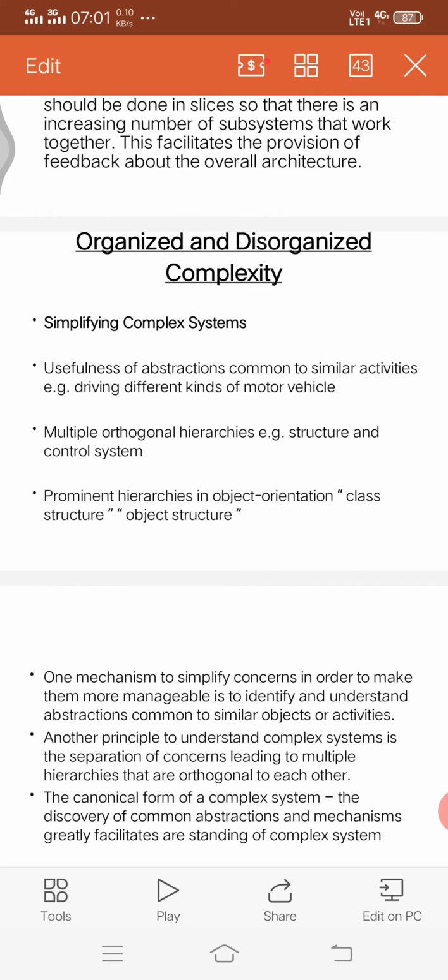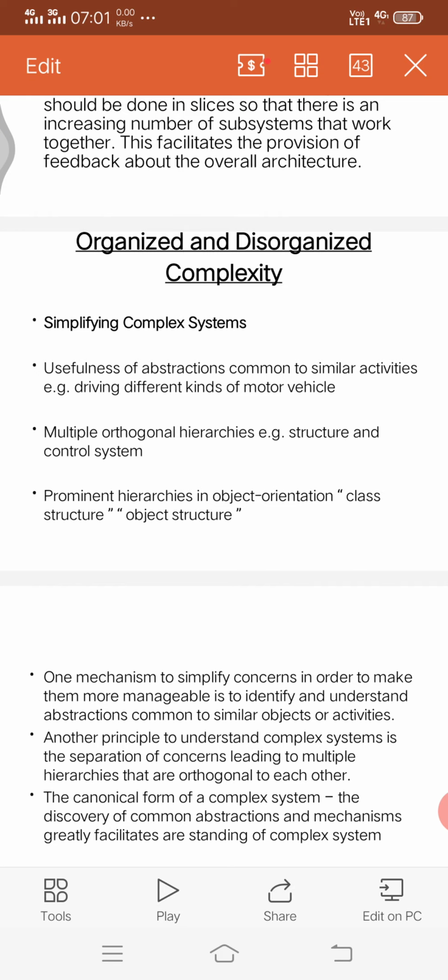think steering, accelerator, clutch. In whatever type of model of a car, the steering, clutch, and accelerator functions are similar. It provides the same functionality. So first we have to think about that one.